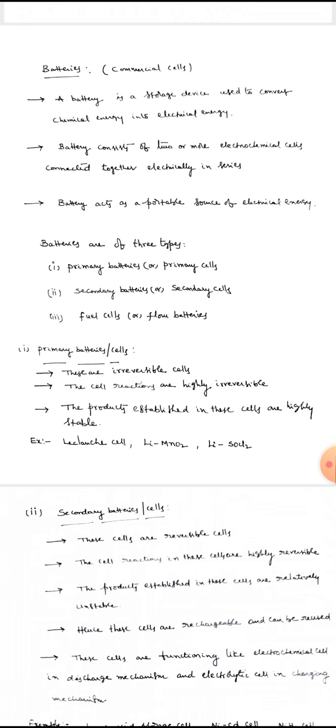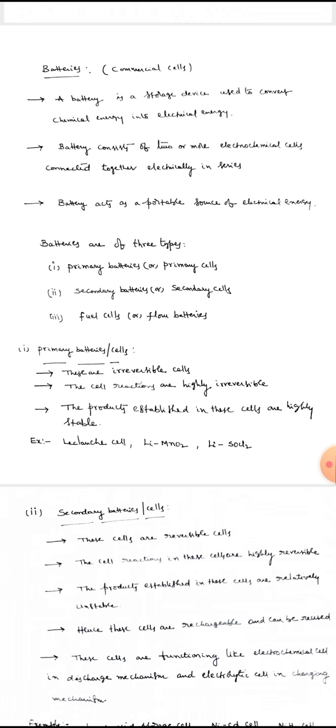Today I am going to tell about the batteries. A battery is a storage device which is used to convert chemical energy into electrical energy. A battery consists of two or more electrochemical cells connected together electrically in series. Batteries act as a portable source of chemical energy.